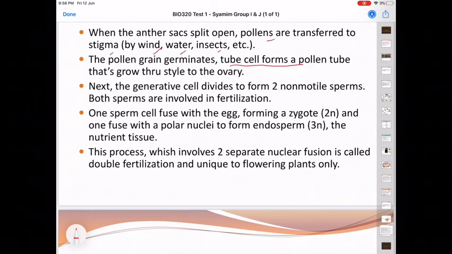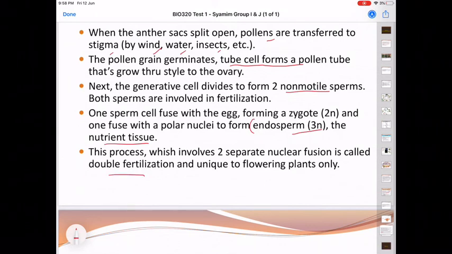Next, the generative cell divides to form 2 non-motile sperm. Both sperm are involved in fertilization. One sperm cell fuses with the egg, forming a zygote, and another will fuse with the polar nuclei to form the endosperm. This endosperm's function is to provide the zygote with nutrition. This process, which involves 2 separate nuclear fusions, is called double fertilization.